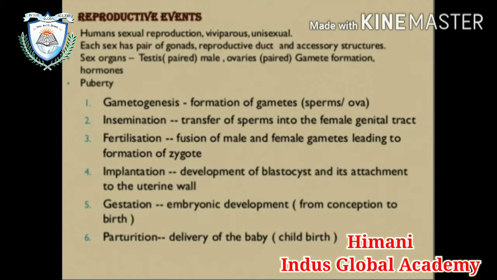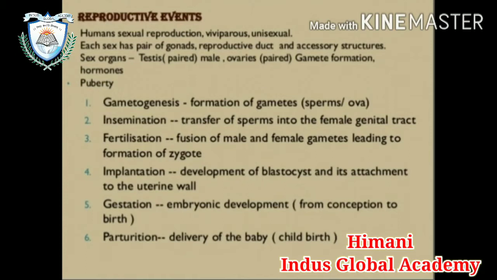Human sexual reproduction is viviparous and unisexual, and each sex has a pair of gonads, reproductive ducts and accessory structures. Sex organs like testes, which are present in the male, and ovaries, which are present in the female, both occur in pairs. Then gamete formation, hormones, and lastly puberty. After that, these are some simple terms that will come up in the video.